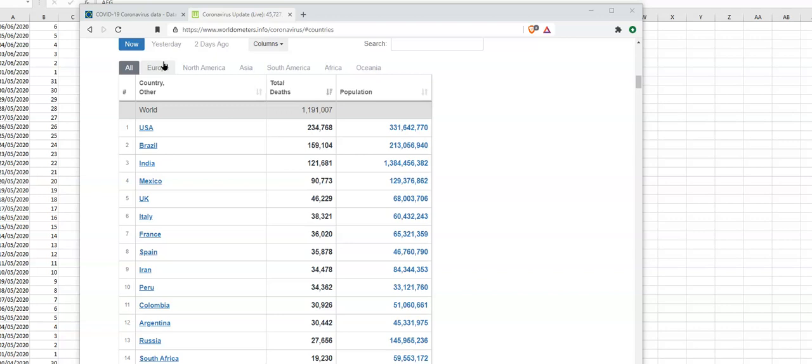I'm continuing my debunking series that Covid-19 is a hoax. Tonight on this episode I've done Brazil, I've done the US. India is pointless. Mexico, UK I've done. Italy, not so sure. France I've done. Spain I've done. Iran I'd started on. Peru I've done. Russia I've done. I need to upload. So today we're going to look at Mexico.